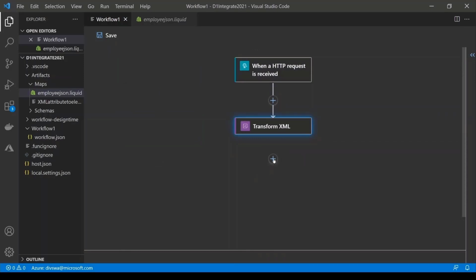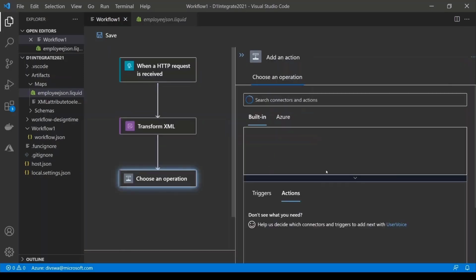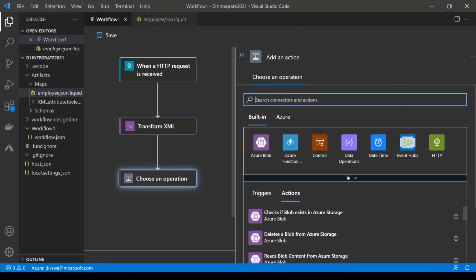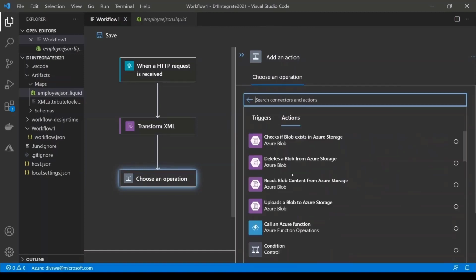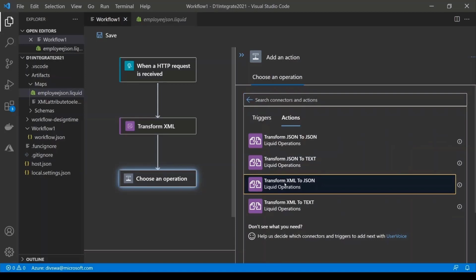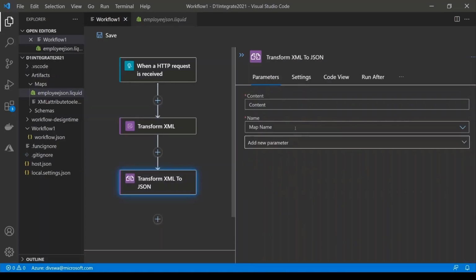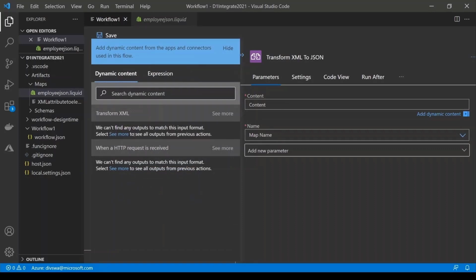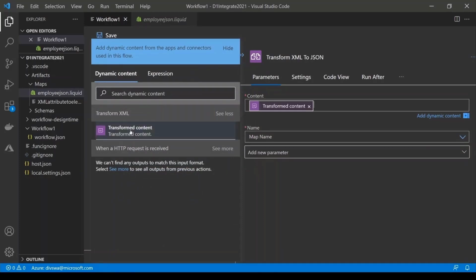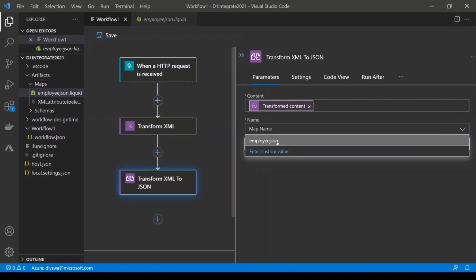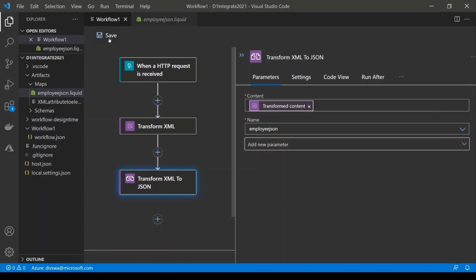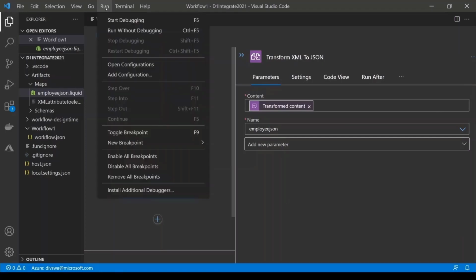I'm also going to add the next step here, which is to do the XML transformation using Liquid Action. This step is going to convert the XML I have to the JSON payload. And to do so, I'm going to use the output from my previous step and apply the map that I've already created here. Again, the drop down has filtered and is only showing the Liquid map to be used. Save the logic app. Now let's execute this logic app and see what happens.